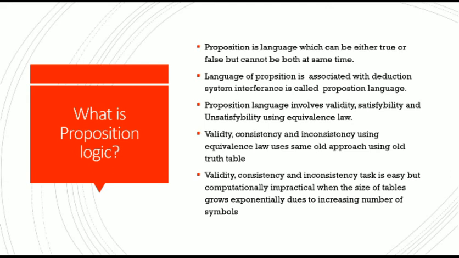Propositional logic can be of two types. First is atomic, and second is compound proposition. An atomic proposition is a simple statement. As I defined already, 2 plus 3 equals 5 is true, or 2 plus 3 equals 6 is false.